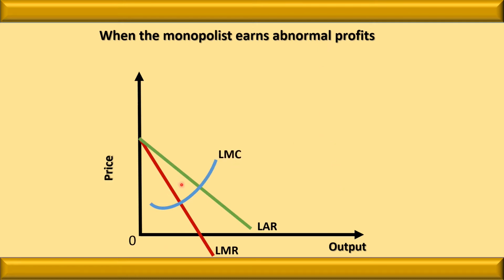Here we are having long run marginal revenue. Here we are having long run average revenue, marginal revenue, and the quantity will be determined at the point where long run marginal cost is equal to long run marginal revenue, that is SQ quantity. Price is OP. Here we can say that the cost is less and the revenue is more, so the organization will earn a profit, that is BC.